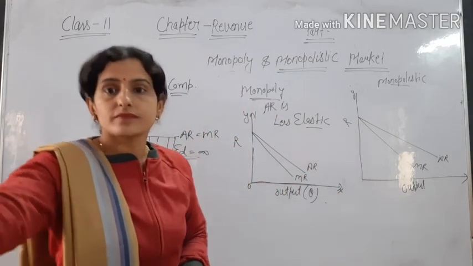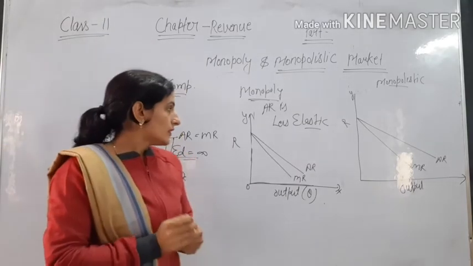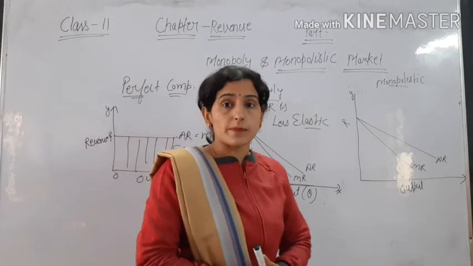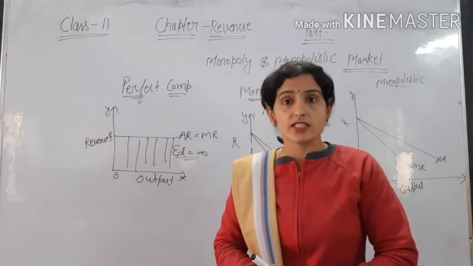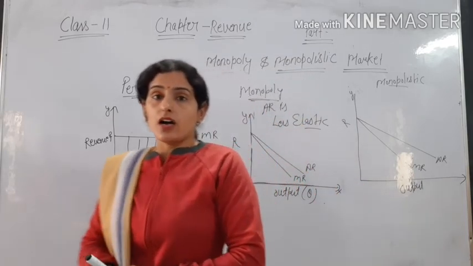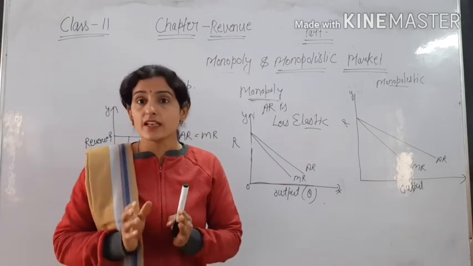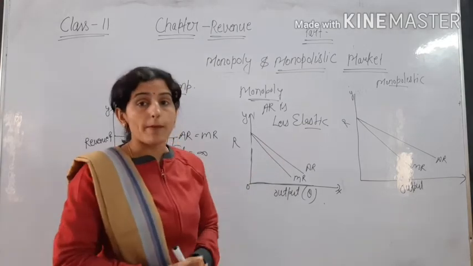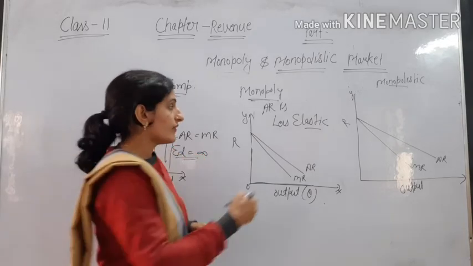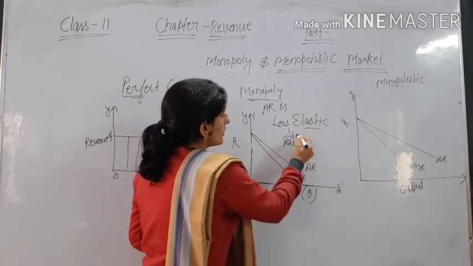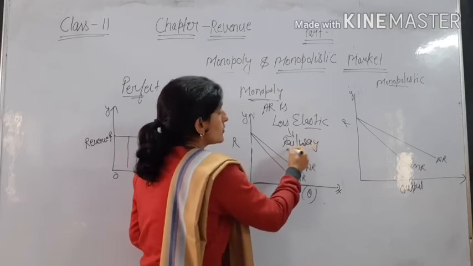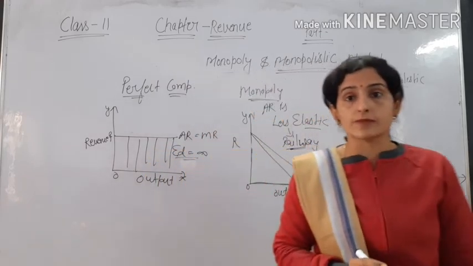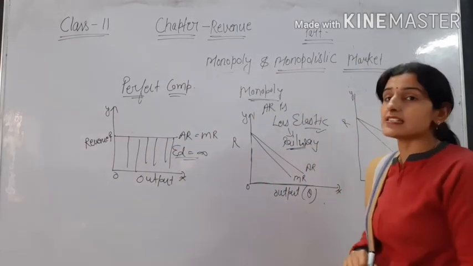So AR is less elastic, which means there is no close substitute in a monopoly market. In India, we can say railway has a monopoly, so there is no substitute of railway. So railway is an example of a monopoly market because there is no close substitute of railway. So in a monopoly market there is no close substitute, and because of that AR is less elastic.